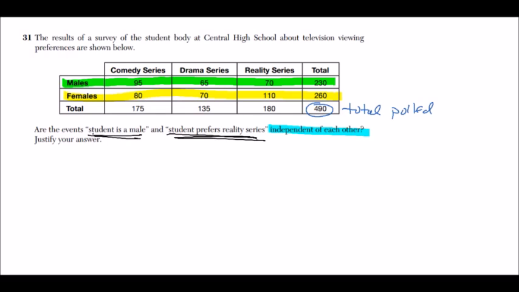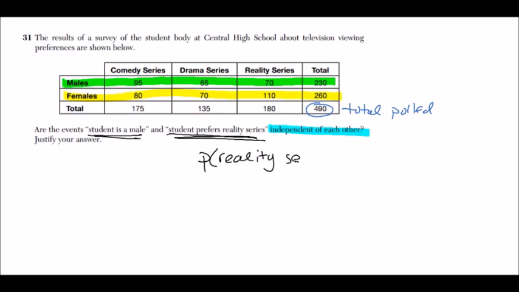If those probabilities are the same, then the events are independent of each other, because it means that whether you're a male or a female, the likelihood of preferring a reality series is the same. If the probabilities are different, then the events are not independent of each other, because it means that the answer to whether you're a male or female will affect your answer to whether you prefer a reality series, obviously because the probabilities are different.